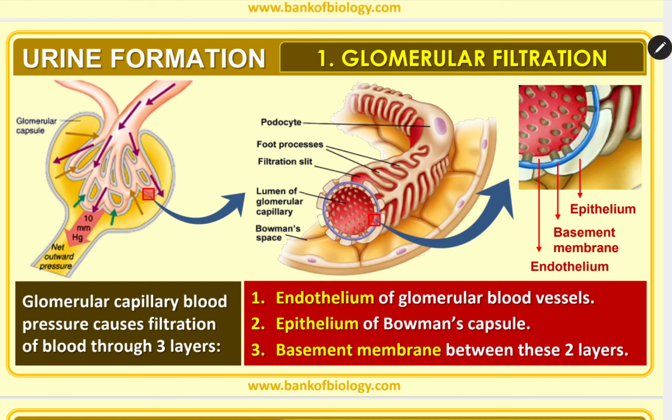You can see in this diagram. This diagram is important. Here you can see podocytes. We are going to go through this term podocyte. Foot processes, filtration slit, lumen of glomerular capillary, Bowman's capsule. Here the epithelium, the basement membrane which is present between the 2 layers, and the endothelium. Okay. So glomerular filtration occurs through these 3 membranes or 3 layers.